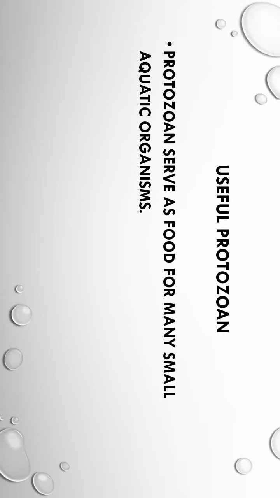Now about the useful protozoans. Some protozoans are useful in some way and other protozoans are harmful also. We will discuss the useful protozoans and the harmful protozoans. Protozoans serve as food for many small aquatic organisms. That means protozoans help in maintaining the food chain in the aquatic habitat. Many small aquatic animals feed on protozoans and then the food chain continues.